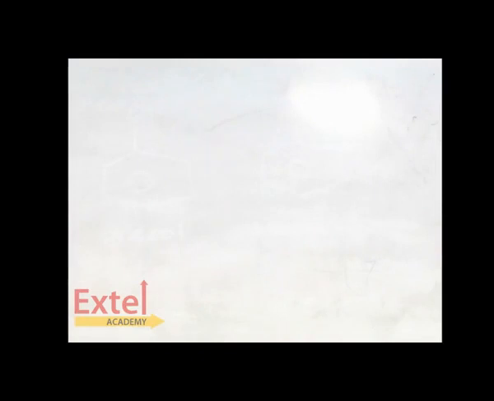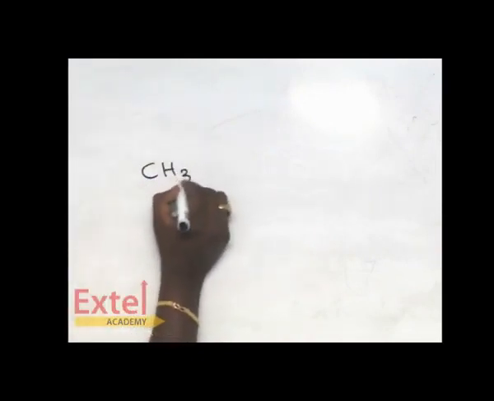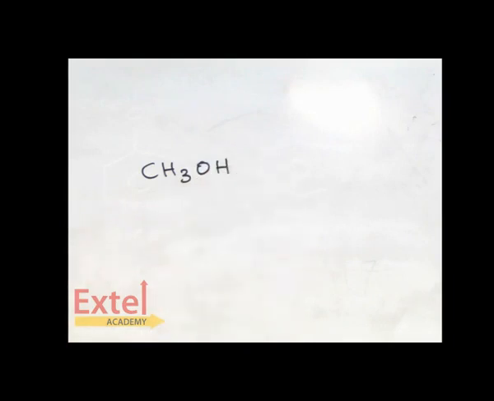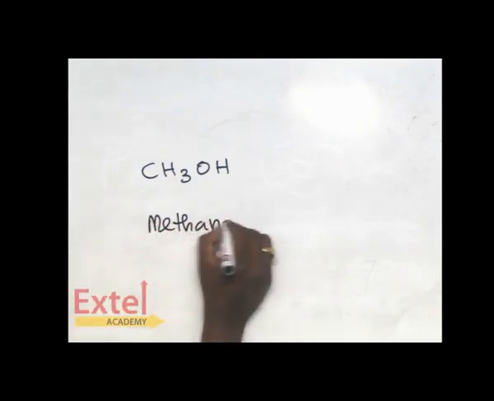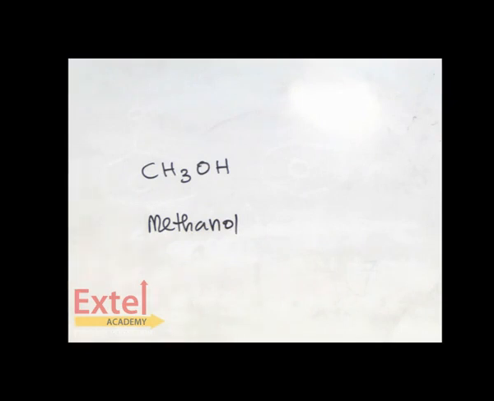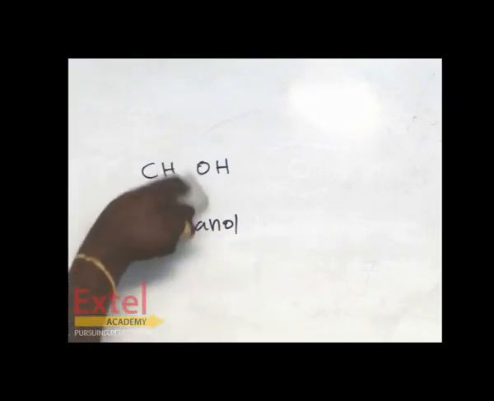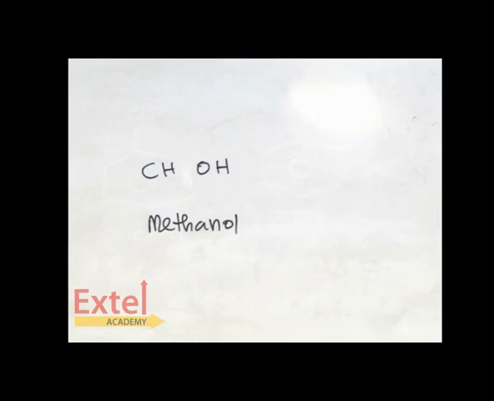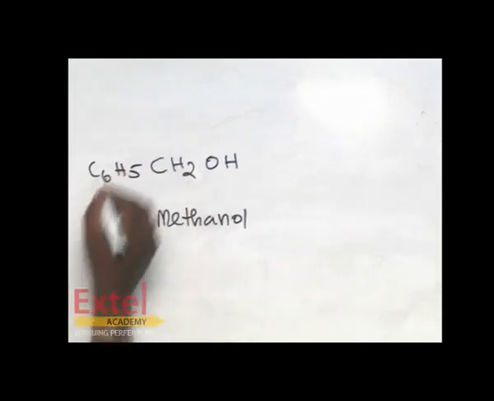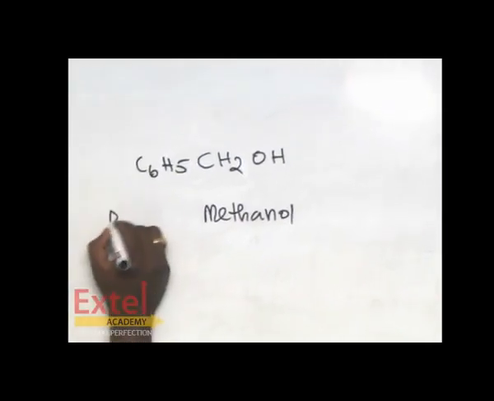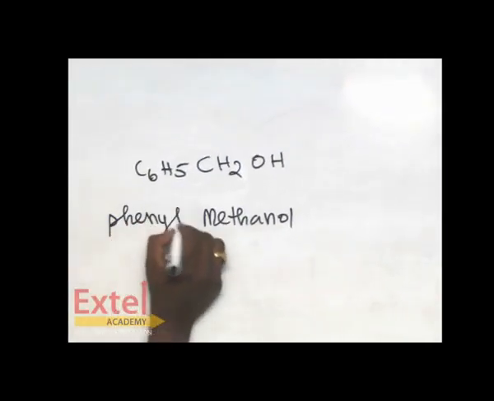Now let's see like this. CH3OH. You know very well that it is methyl alcohol. IUPAC name is methanol. Suppose one of the hydrogens is replaced by a phenyl group. So it is called phenyl methanol.